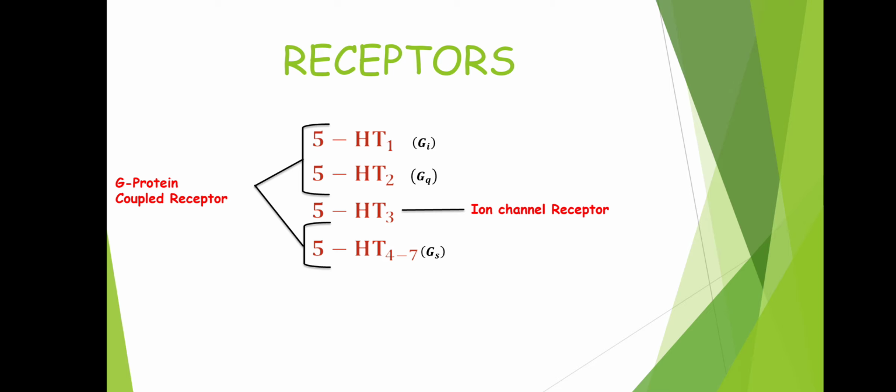Now we'll check out these receptors one by one. Not much study has been done regarding some of these receptors. We have 7 serotonergic receptors, but among these, only the first 4, that is 5-HT1, 5-HT2, 5-HT3 and 5-HT4, have been studied so far. We don't have any information regarding the 5-HT5, 5-HT6 and 5-HT7 receptors. So in this video we will be discussing only the first 4 serotonergic receptors. Starting with the 5-HT1 receptor.